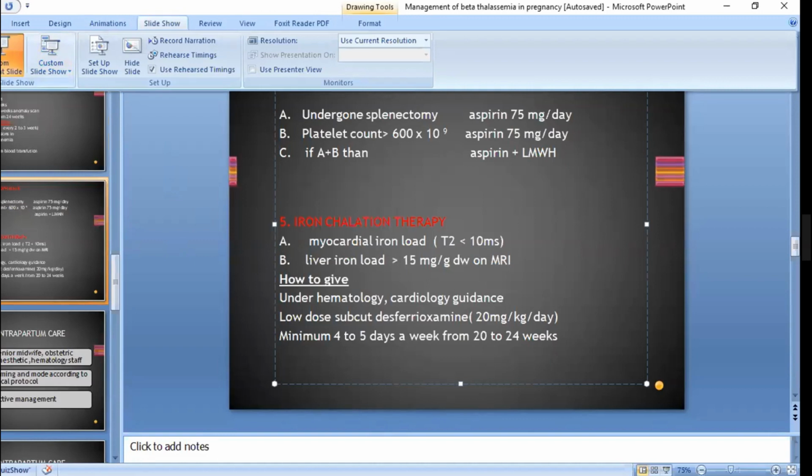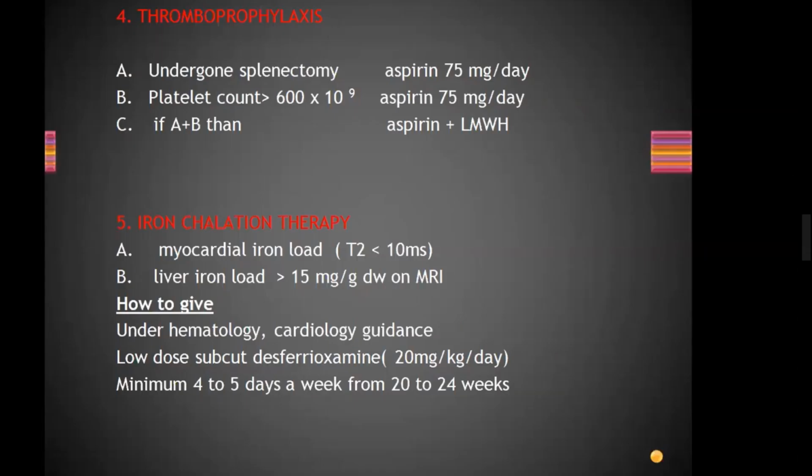Right, okay. So how will you give it? Under hematology or cardiology guidance? Both. We need a cardiologist and hematologist to give iron chelation antenatally. We will give low dose subcut desferrioxamine 20 milligrams per kg per day, minimum 4 to 5 days a week from 20 to 24 weeks.